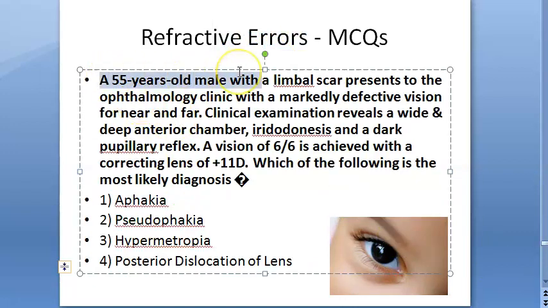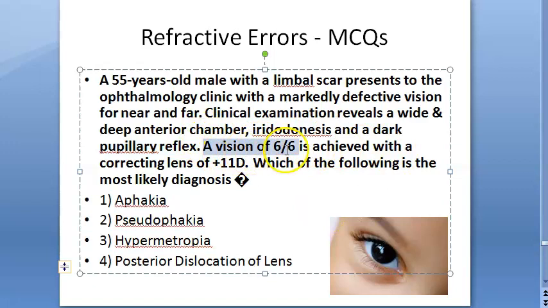A 55-year-old male with a limbal scar. So that means some surgery maybe. He has defective vision for near and far both. On clinical examination of his eye, there is a wide and deep anterior chamber. Iridodonesis, there is a lot of movement of the iris. Dark pupillary reflex, so it will be very dark. So what could you think this is?